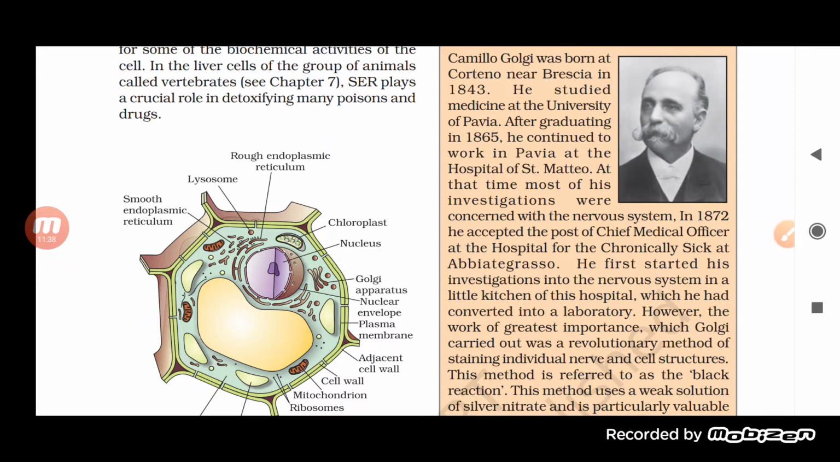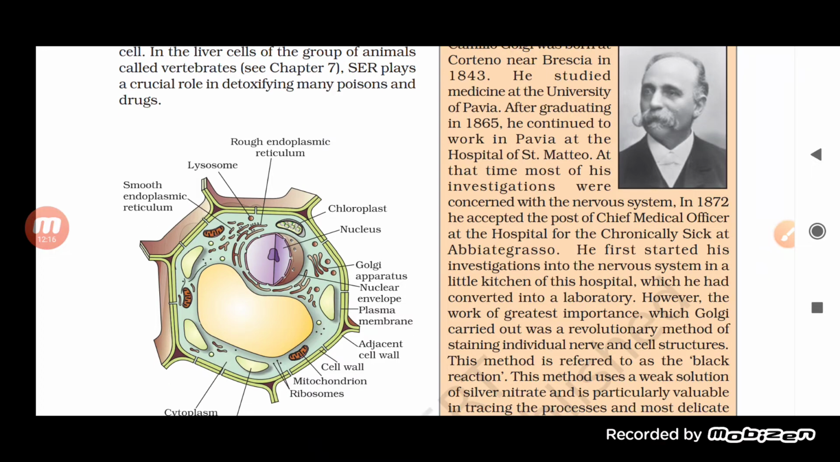at Abbiategrasso. He first started his investigation into the nervous system in a little kitchen of this hospital, which he had converted into a laboratory. However, the work of great importance which Golgi carried out was a revolutionary method of staining individual nerve cells and cell structure. He explains the importance of staining individual nerve cells and cell structures.